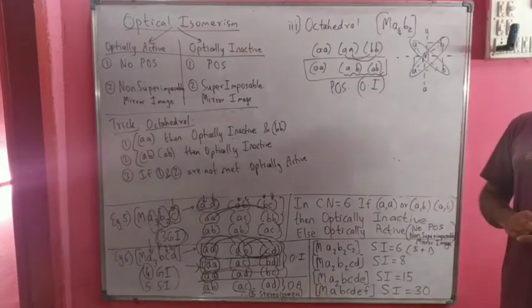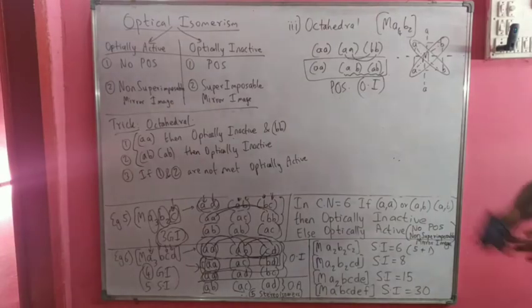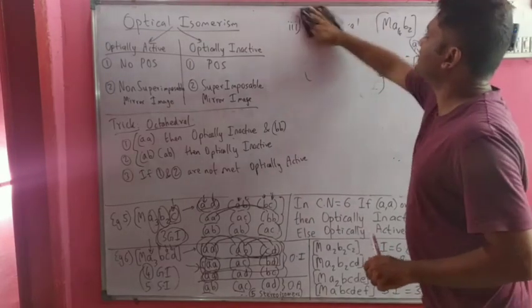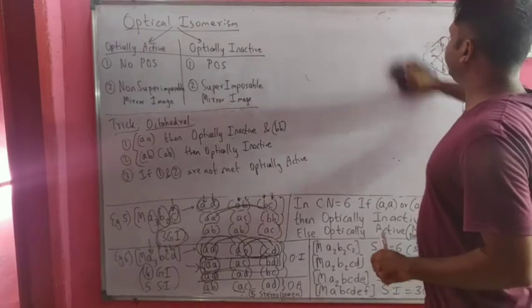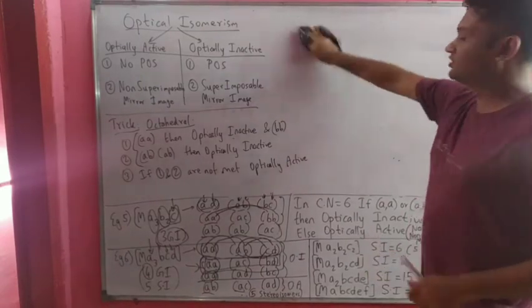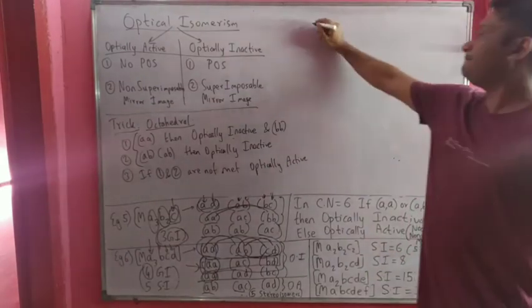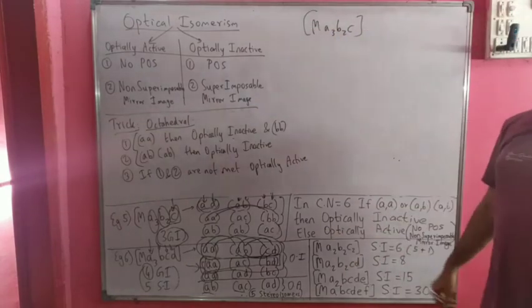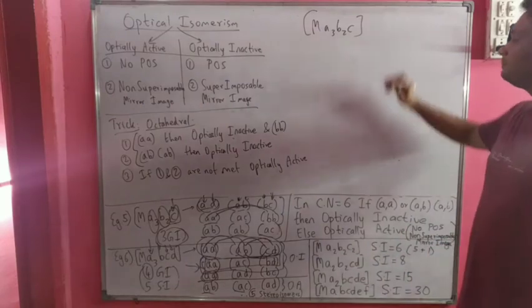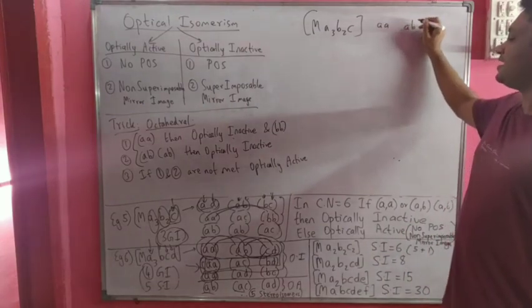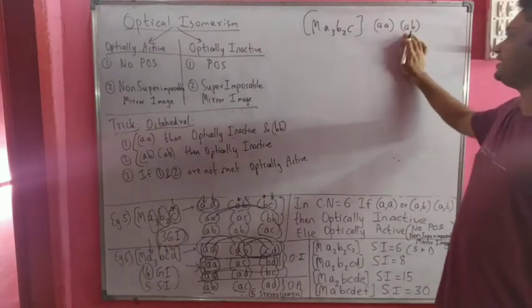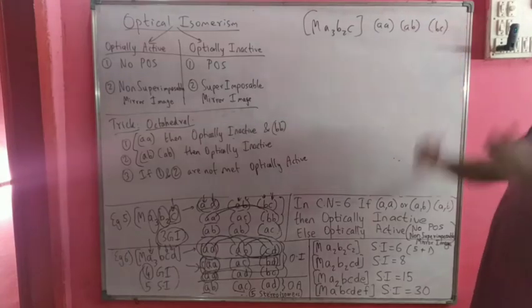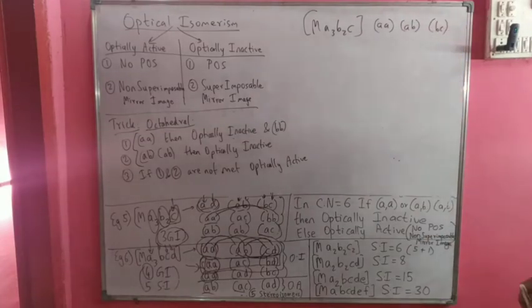So let us take further examples of octahedral complexes. Let us take another example of an octahedral monodentate ligand complex, which is, let us say, MA3B2C. In this case, what are the various combinations which are possible? One is AA, then AB, because we have 3 A's, then BC. This is one combination which is possible.